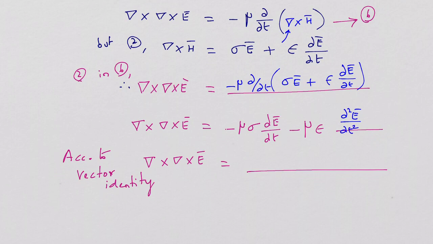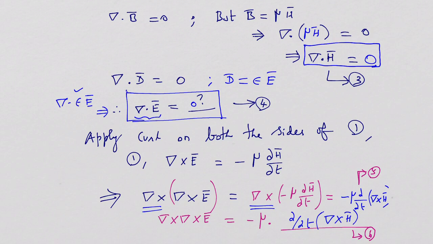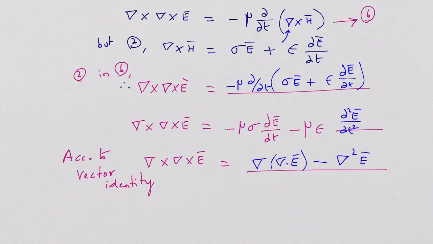Did you notice one thing? Del cross del cross E, according to vector identities that we have learned in vector algebra, can be rewritten as del of del dot E minus del squared E. Right? But I have told you a few seconds ago that del dot E is equal to 0, one of the observations from Maxwell's equations.